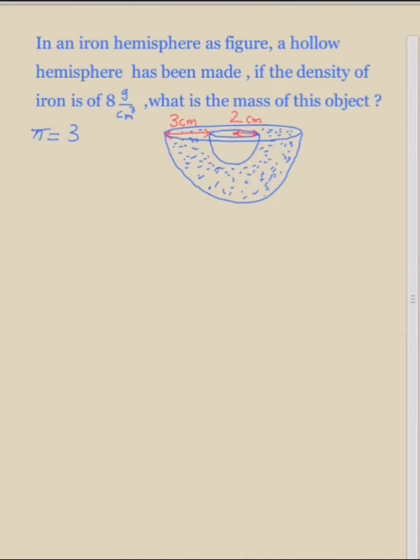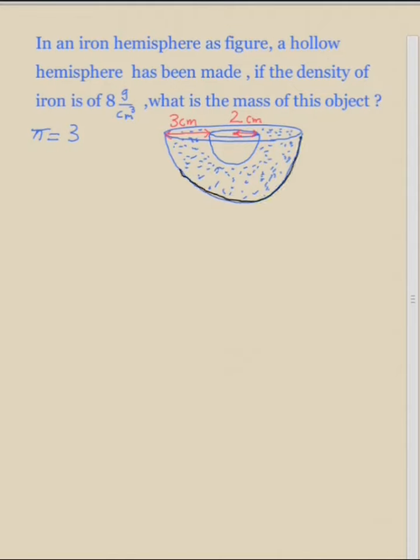But you must consider that this is a hemisphere, and we know that the volume of a hemisphere is half of the volume of a sphere. First things first, you can imagine that the hollow hemisphere that you see here does not exist, and you just need to find the volume of the bigger hemisphere.